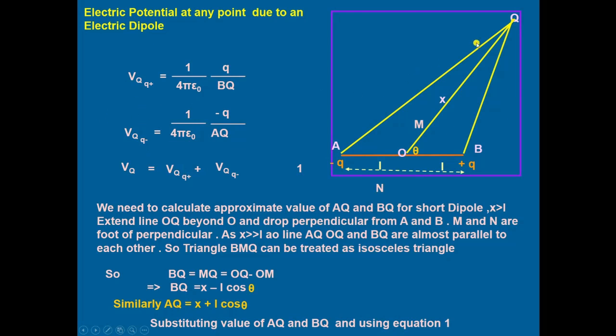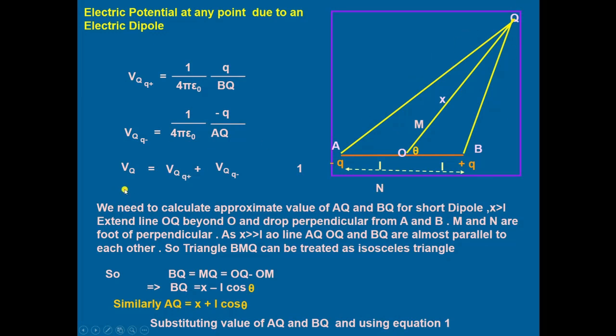So the potential at Q will be the sum of the potentials because of negative Q and positive Q. Because of the positive charge, potential will be equal to 1 upon 4 pi epsilon naught Q divided by BQ, and because of the negative charge, potential will be equal to 1 upon 4 pi epsilon naught multiplied by negative Q divided by AQ.